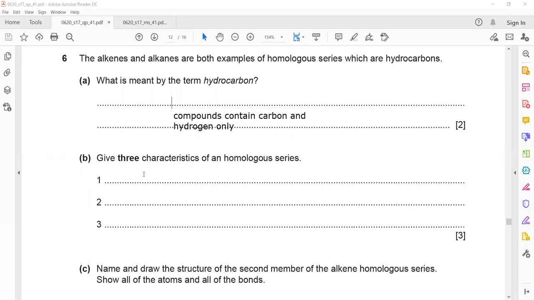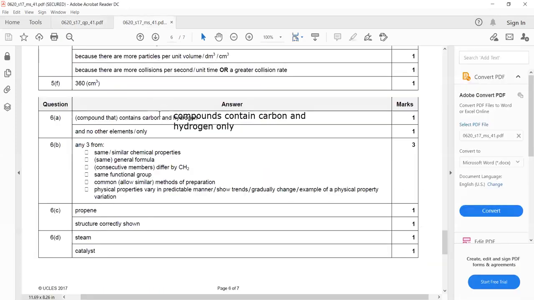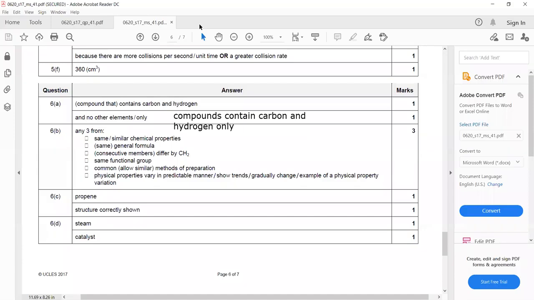The next: give 3 characteristics of homologous series. What are the characteristics of homologous series we discussed? They should have the same general formula, similar chemical properties, the same method of preparation, and each member differs by CH2.